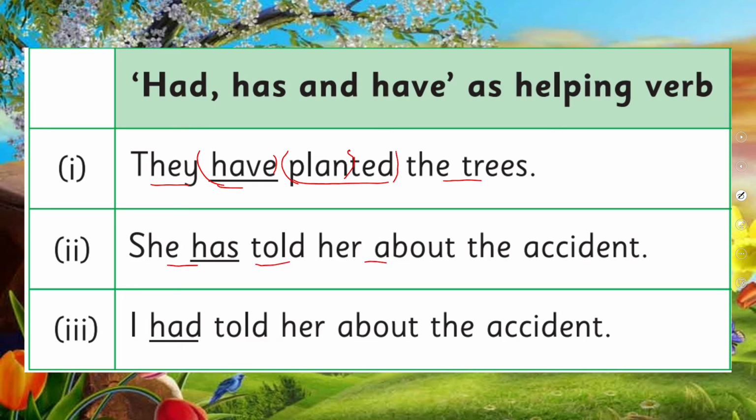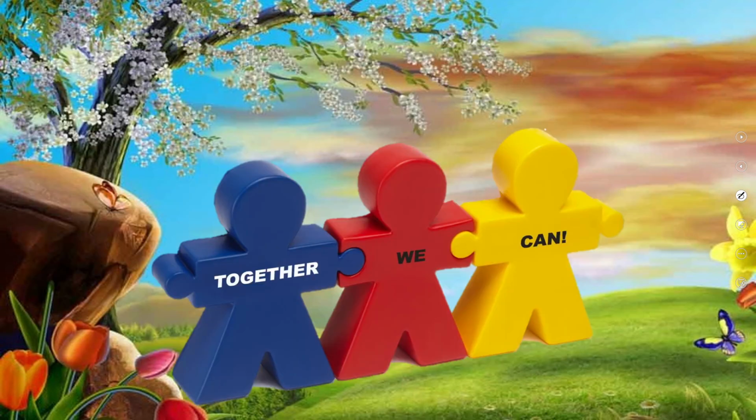She has told her about the accident. Yes, read next. I had told her about the accident. Okay, so now have you read that? That is doing as a helping verb. And what are main verbs? Like tell, told, told. These are main verbs, and has and had are helping verbs.